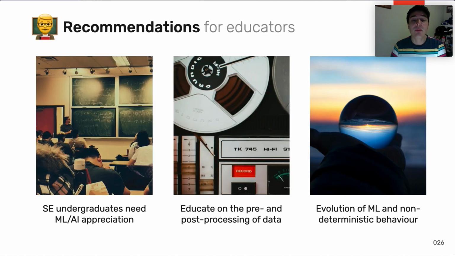On that note, we have a few recommendations for educators, namely that we should start developing for the next generation of software engineers on a high level aspects on ML. For example, we need to develop a crash course aimed at undergraduates in ML and AI to highlight the nuances of these services. This may involve the need for pre- and post-processing, the instability of these services, the specific algorithms that empower the APIs, and we also need to educate on model evolution and the impact this has on the quality of systems.